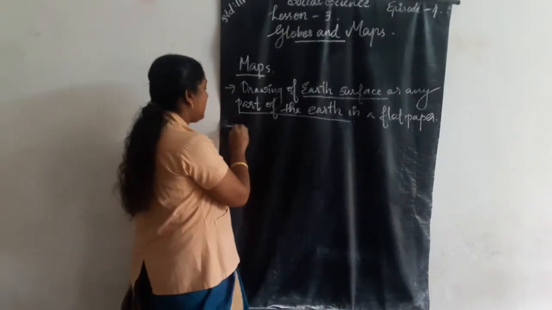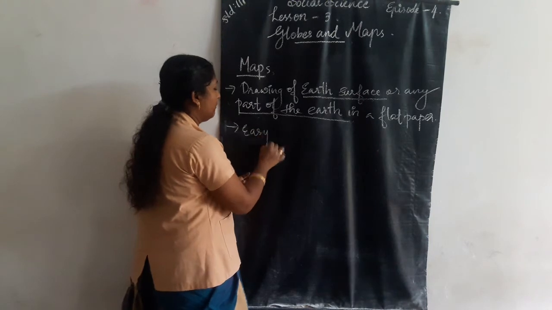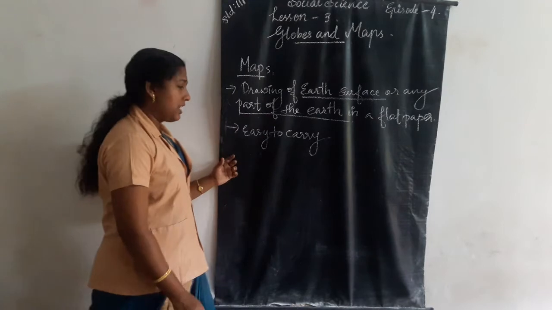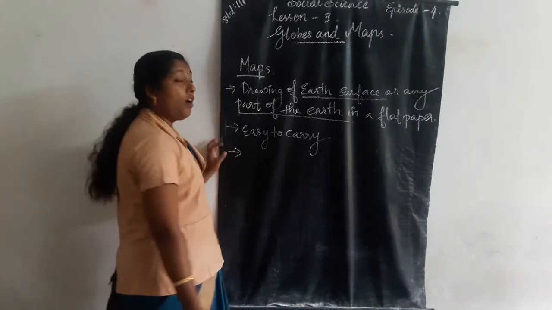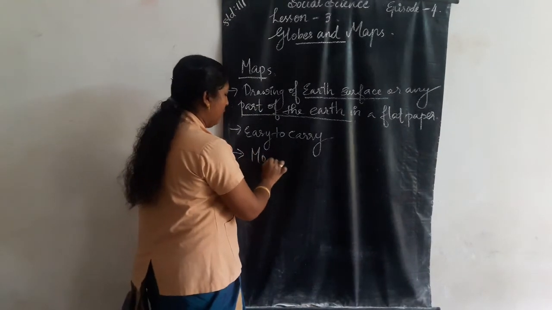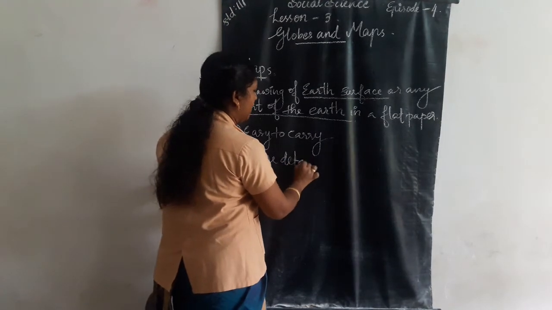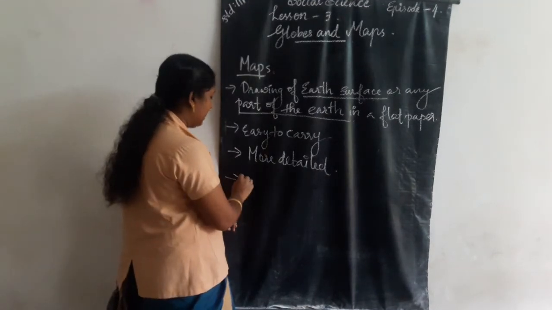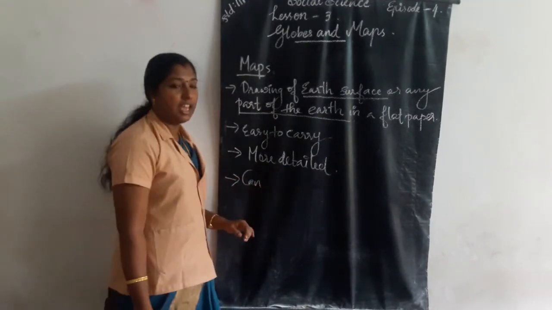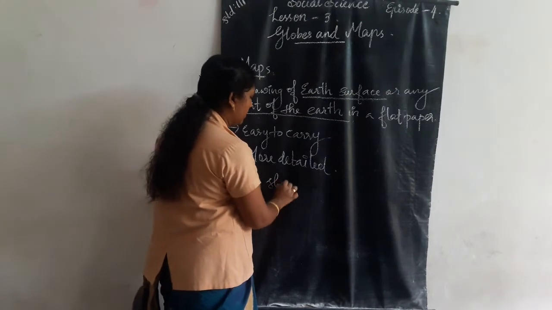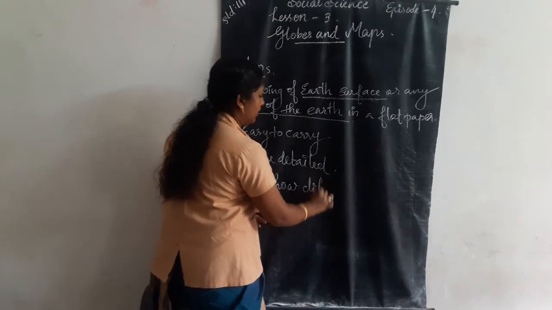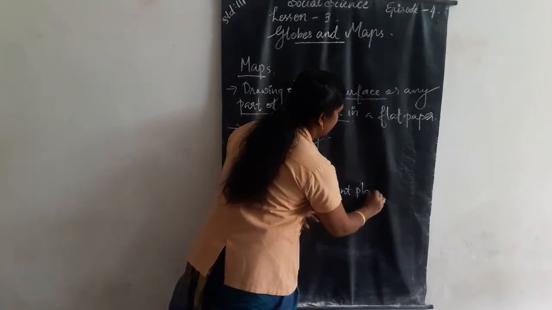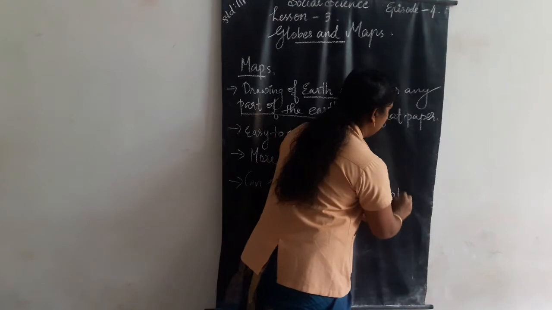Maps are very easy to carry. Maps are more detailed. They can show different places at the same time.